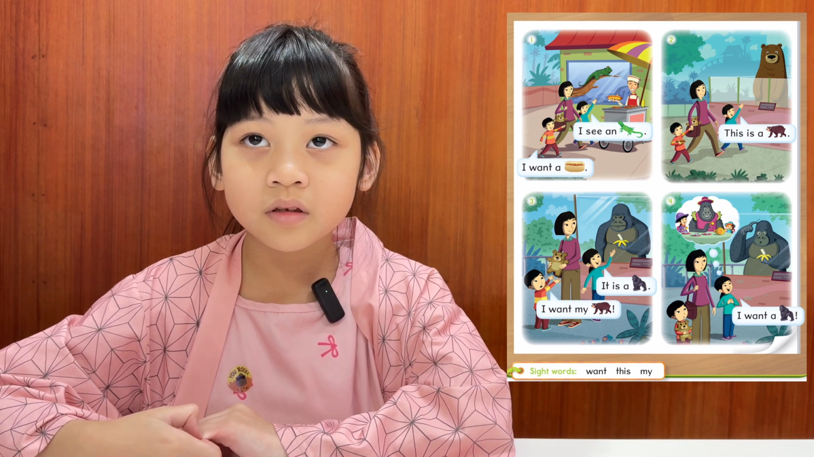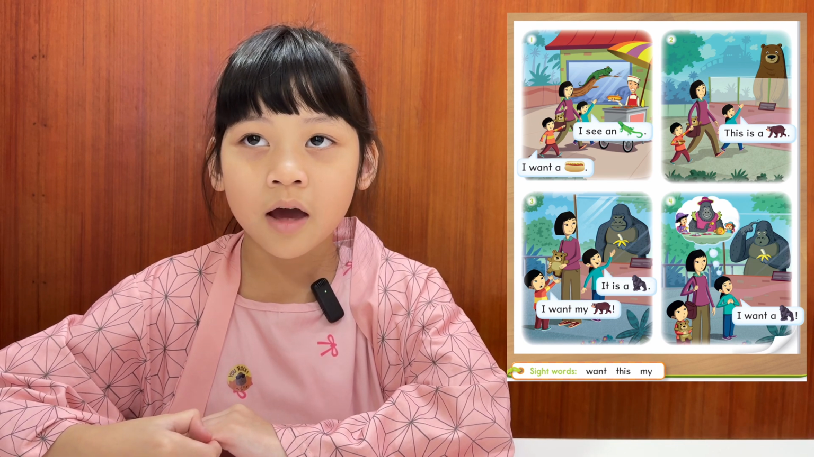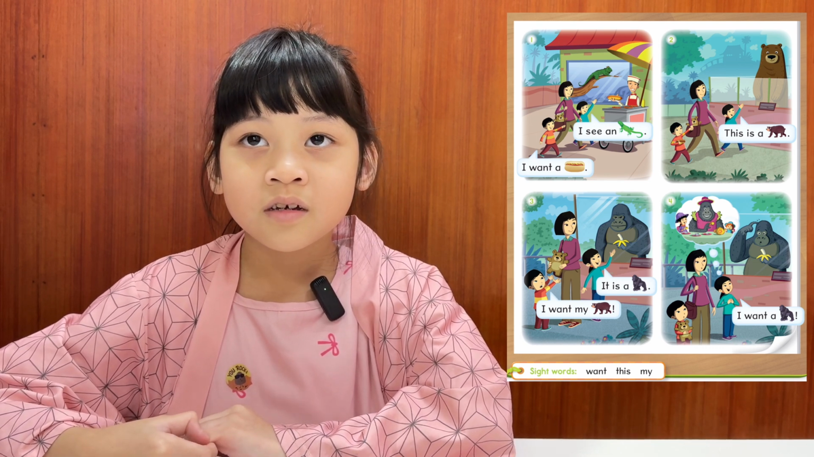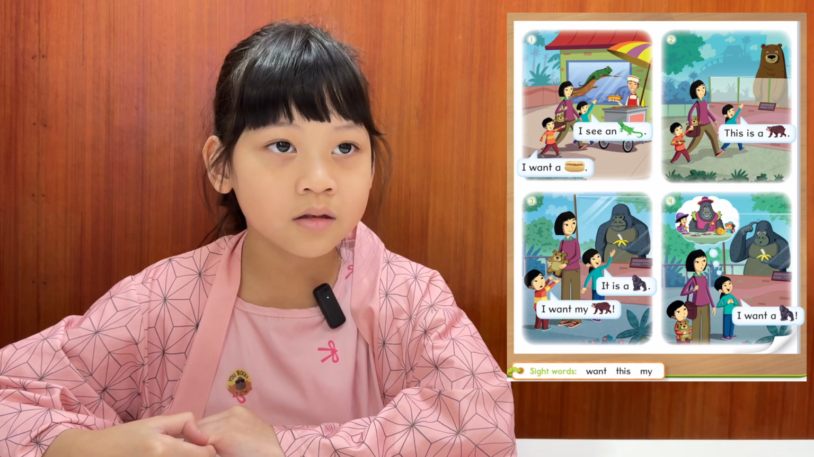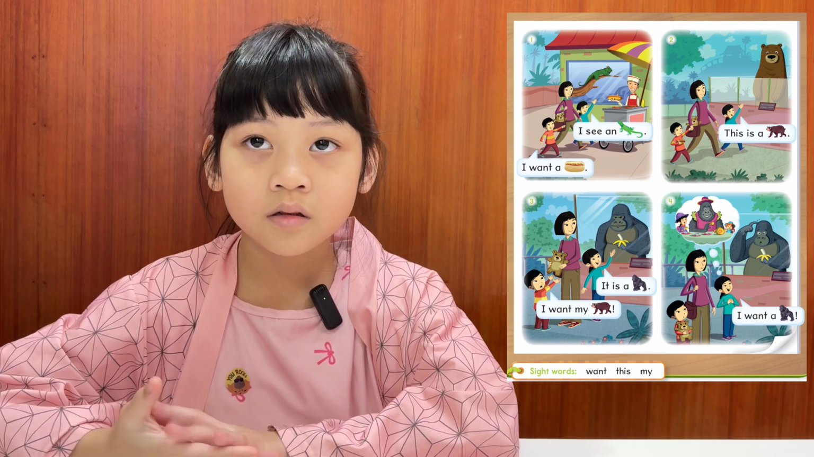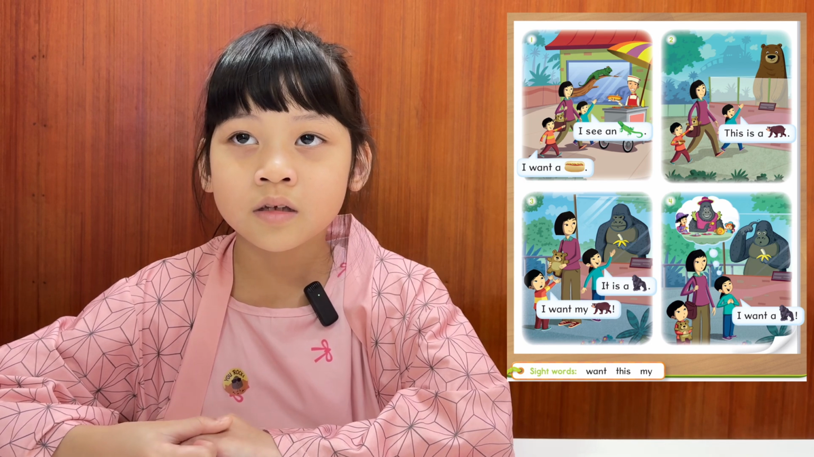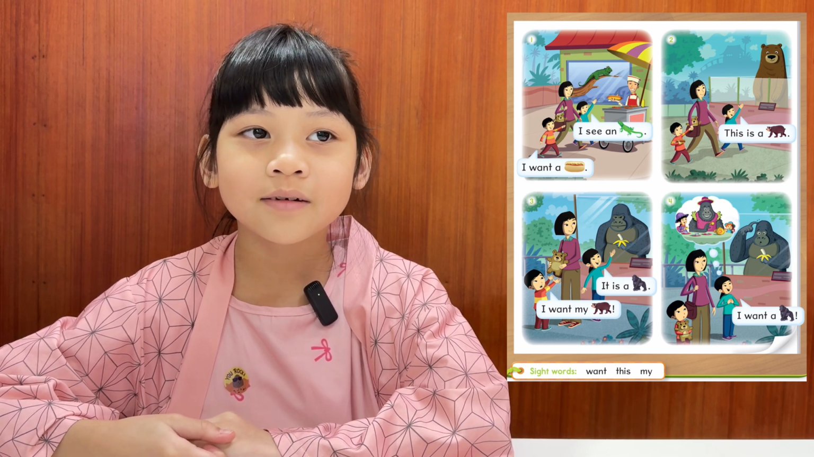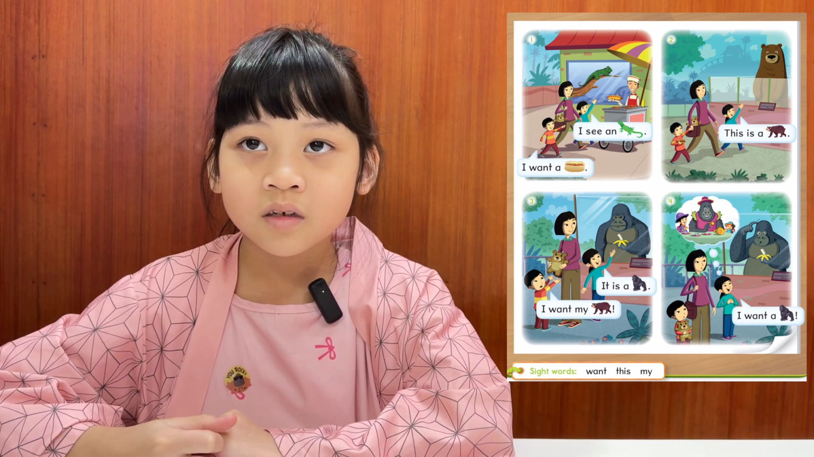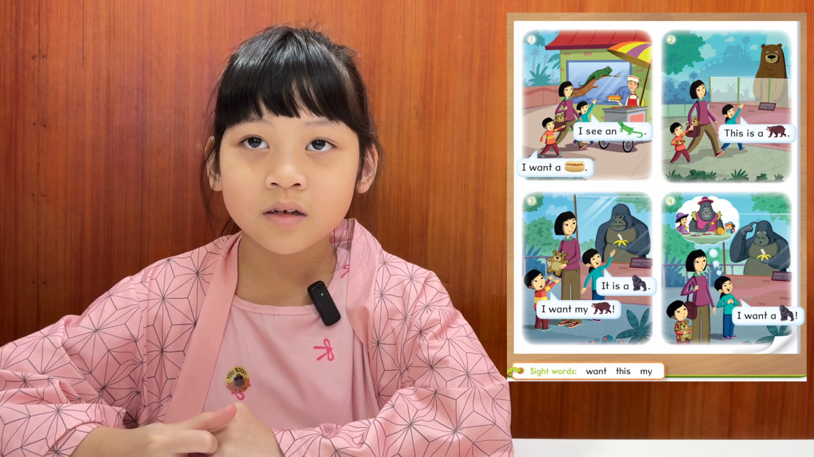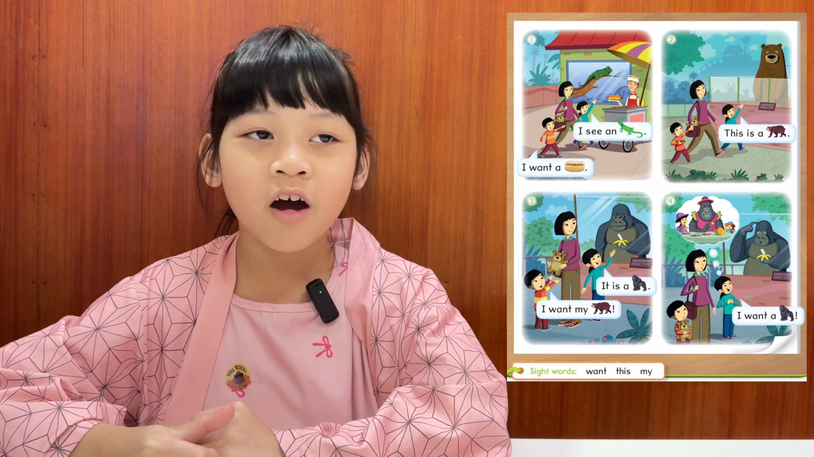Then picture number 2. What does the girl say? This is a bear. Do you like a bear? Yes. That's great. What about picture number 3? What does the girl say? This is a gorilla. Yes. So can you try again? It is a gorilla.